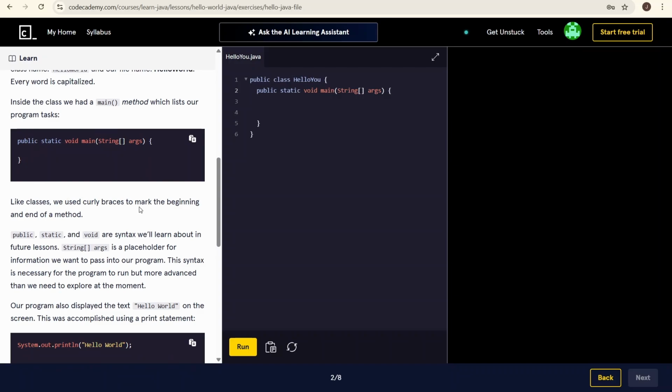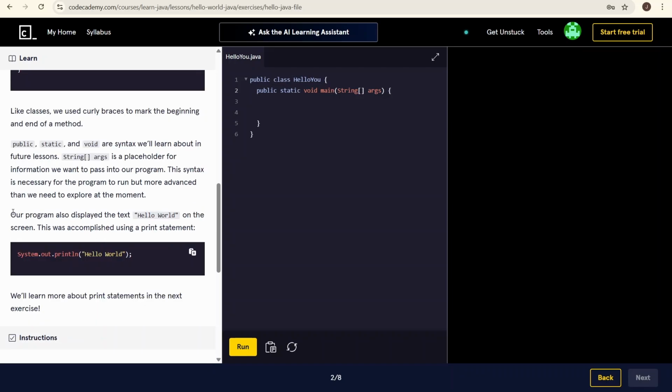Like classes, we use curly braces to mark the beginning and end of a method. Public, static, and void are syntaxes we'll learn about in future lessons. String[] args is the placeholder for information we want to pass into our program. The syntax is necessary for the program to run, but more advanced than we need to explore at the moment.